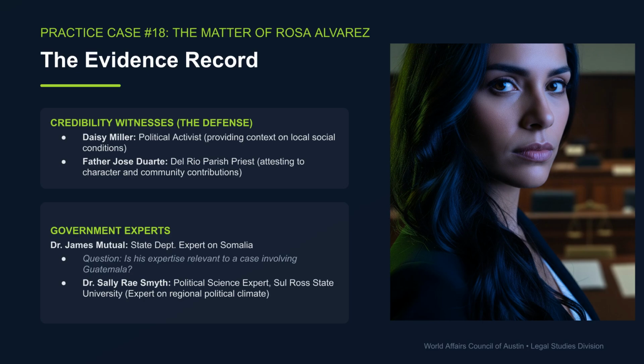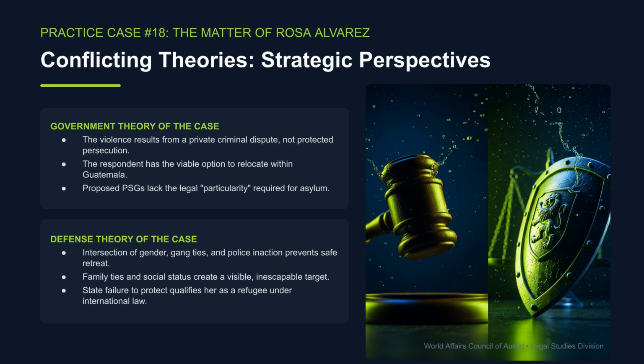The evidence record includes credibility witnesses for the defense, such as a political activist and a parish priest, attesting to Rosa's community contributions. Government experts include Dr. James Mutual, an expert on Somalia, raising questions about the relevance of his expertise, and Dr. Sally Ray Smith, an expert on the regional political climate. The government's theory claims the violence is a private criminal dispute, not persecution, and Rosa can relocate within Guatemala. They argue the PSGs lack legal particularity.